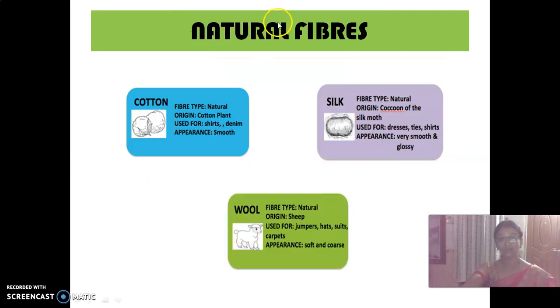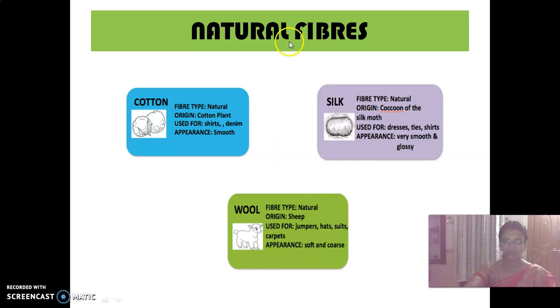So look at this, I tell you right, natural source of fibers. Yes, cotton is obtained from plant source, silk is from animal. We get silk from silk moth. And then what's the next one? Wool. We get it from the sheep. Not only from sheep, we are able to get the wool from yak, camel also. Okay. So, animal and plant source of fibers. In plant source, we get the fiber from cotton and then jute. And then the animal source are cocoon. That is the silk moth. We get it from silk moth and then sheep, camel, etc.